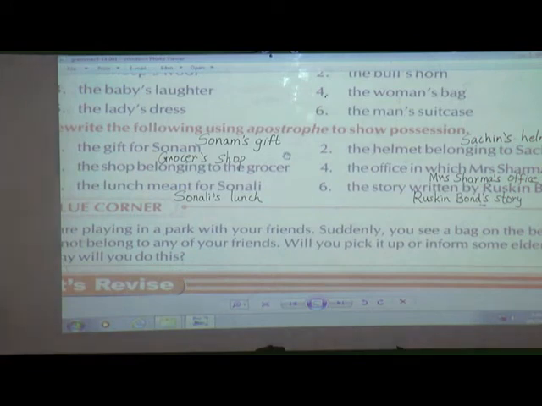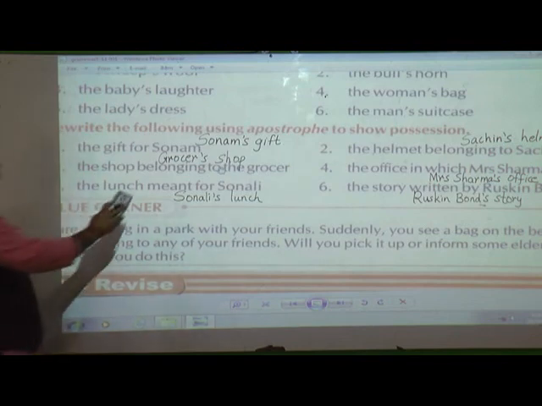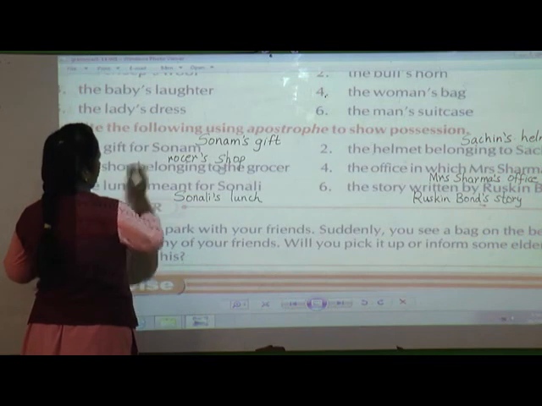See, once again, the third exercise: rewrite the following using apostrophe to show possession. Here you are going to write only apostrophe s. There is no need to write the word belonging. You are going to write the possession by using apostrophe s. First one, the gift for Sonam, that is Sonam's gift. Second, the helmet belonging to Sachin, Sachin's helmet. Third, the grocer's shop. The shop belongs to the grocer. So the grocer's shop.